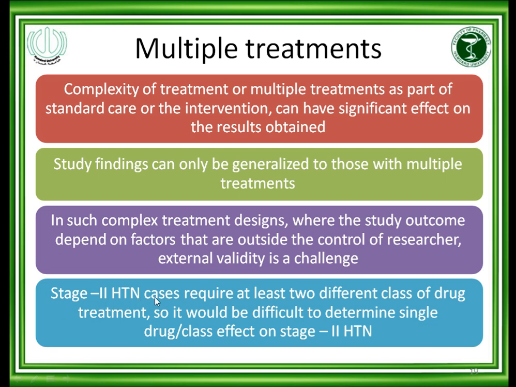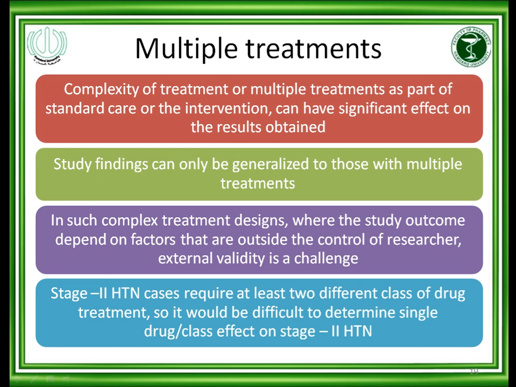Suppose that stage 2 hypertension cases require at least two different classes of drug treatment. So it would be difficult to determine a single drug or class effect on stage 2 hypertension, because as per guideline two drugs must be given. When you are giving two antihypertensive drugs in combination, you will never come to know which drug is providing a stronger or better antihypertensive effect compared to the other, because you are giving them in a combination form.